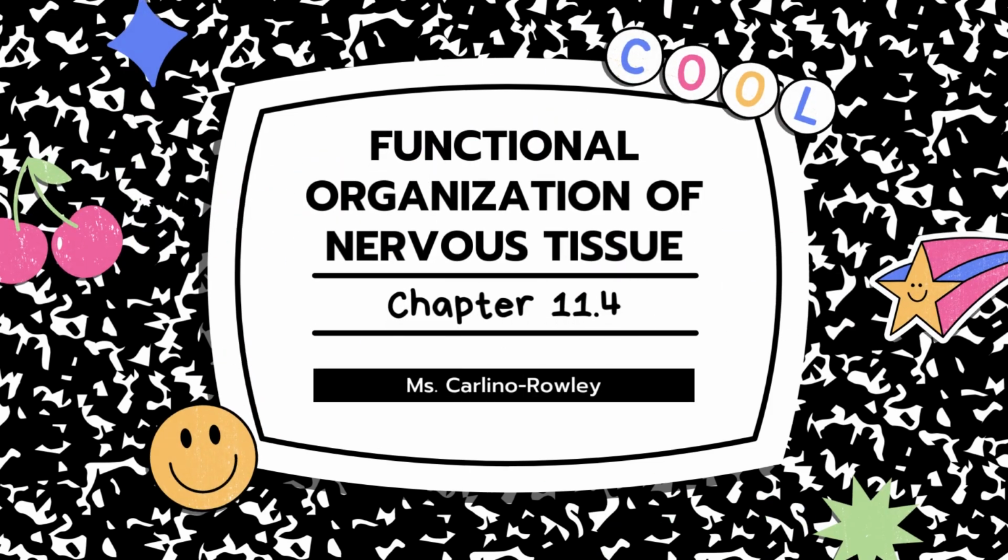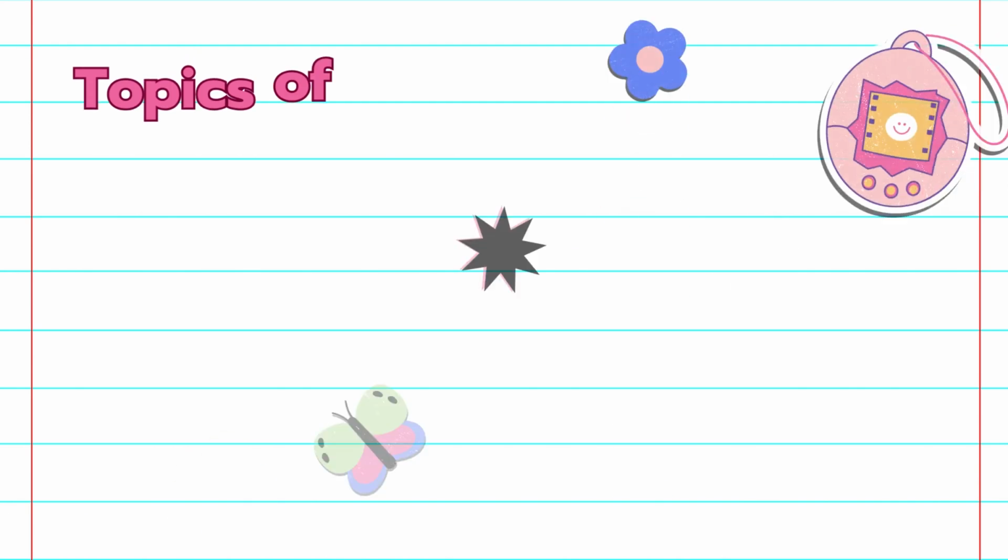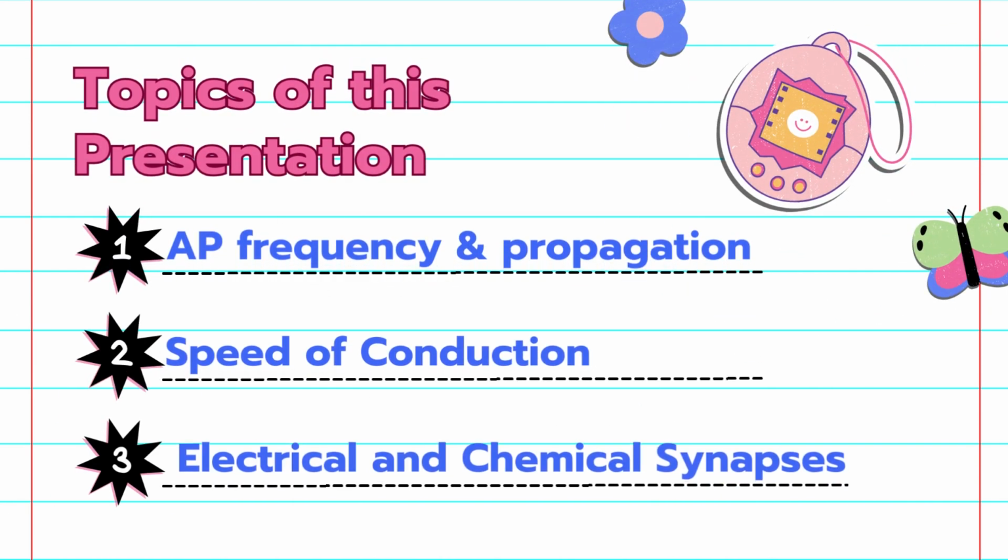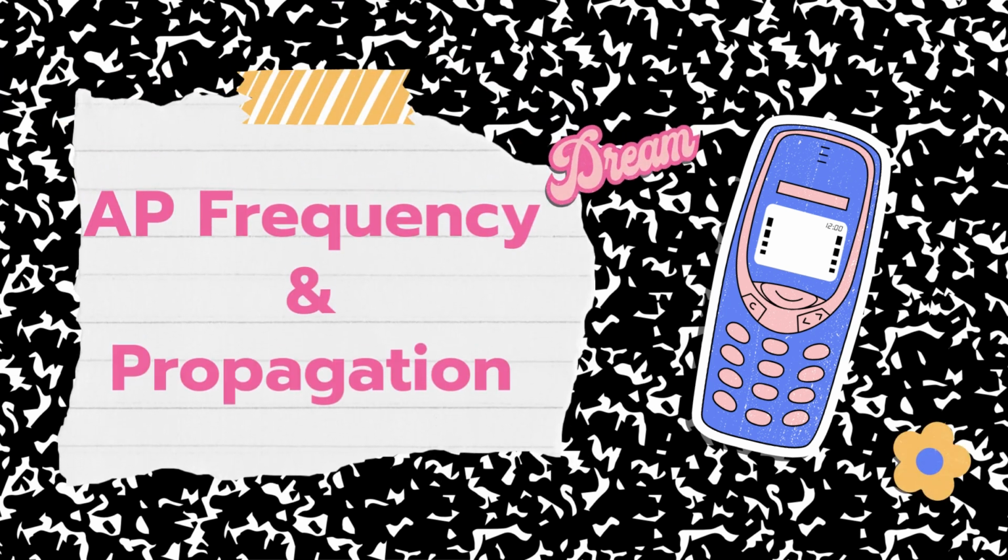Welcome to Part 4 of Chapter 11, The Functional Organization of Nervous Tissue. This presentation will cover action potential frequency and propagation, speed of conduction, and electrical and chemical synapses. Let's begin with learning about action potential frequency and propagation.